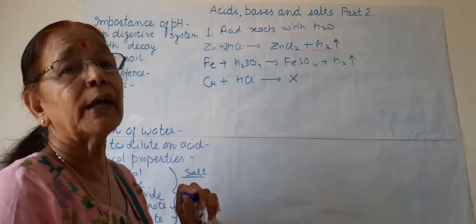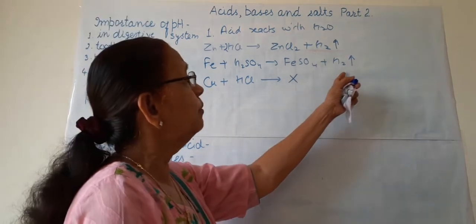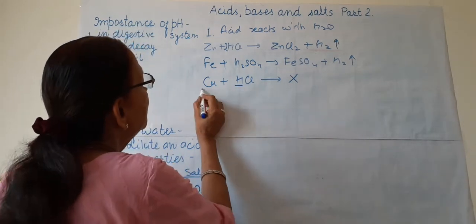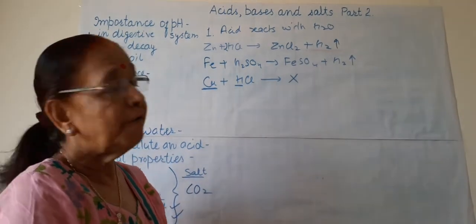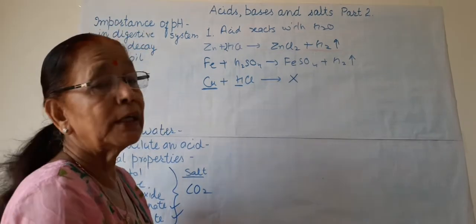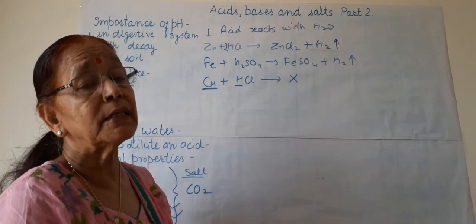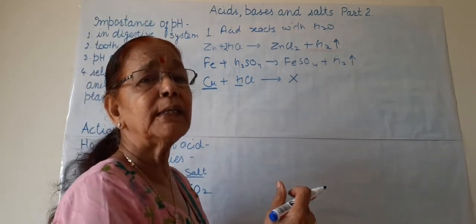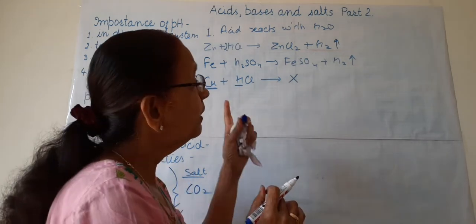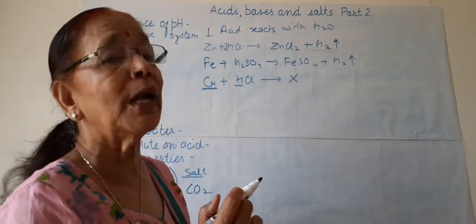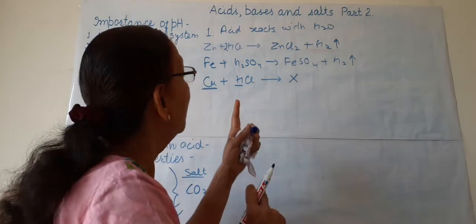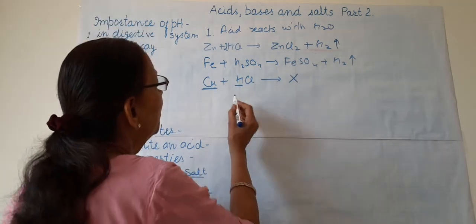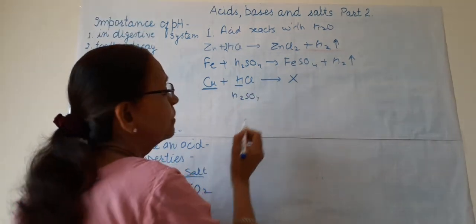Copper does not react with HCl to form hydrogen. Hydrogen cannot be released from any acid by copper. Why? For this we have to understand the reactivity series of metals. In metals and non-metals, you will study this reactivity series in detail, but here also I want to tell you this reactivity series and why copper is not releasing hydrogen from HCl or H2SO4.